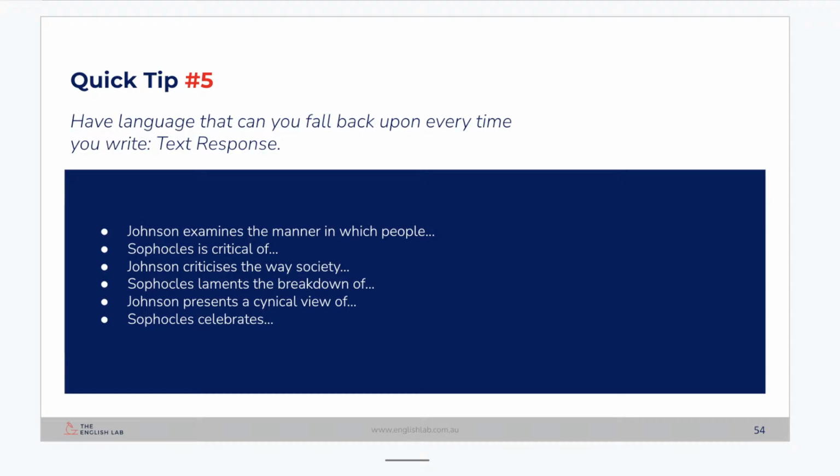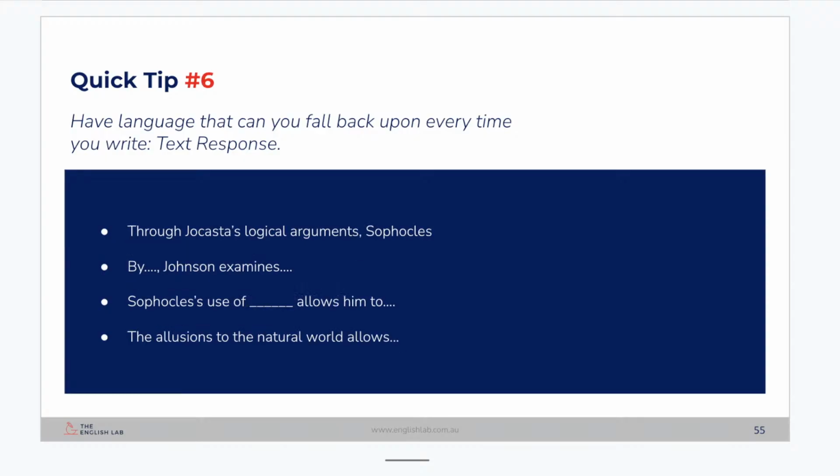Verbs, verbs, verbs again. It means that you're saying something specific, not just "Johnson explores the idea of racism." That's an exceptionally broad thing to say about a text. We need to be specific. Once we've got that down pat, we can ask ourselves, how did they do it? Through Jocasta's logical arguments, Sophocles does this. By doing whatever he might have done, Johnson examines. Sophocles' use of the allusions to the natural world.